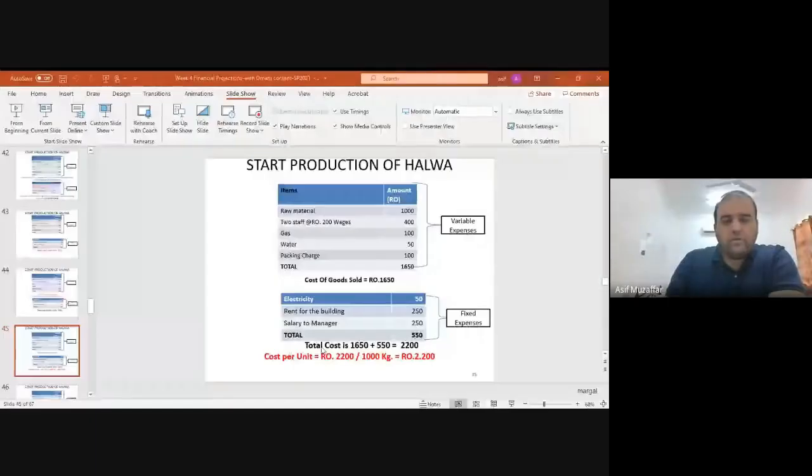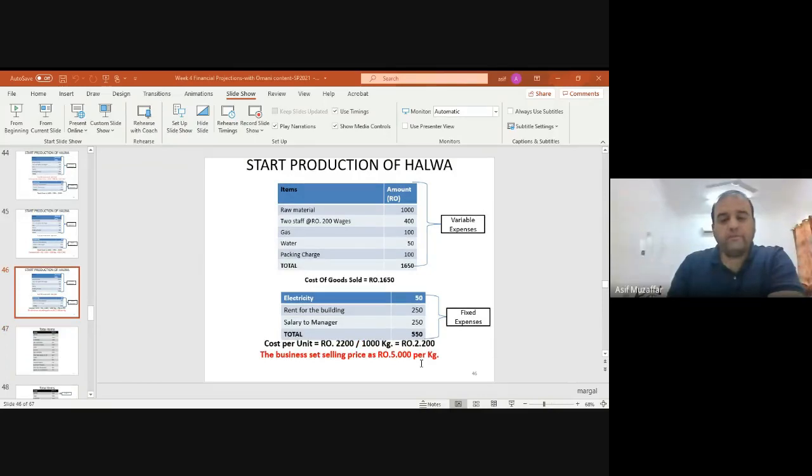Here you go. So the cost per unit is 2200. That is your direct expenses, 1650 in total, plus the total of your indirect expenses, which is 550 riyal. Total is 2200, divided by how many units you have produced, 1000. So your cost per unit, that means for 1 kg halwa, is 2.2 riyal.